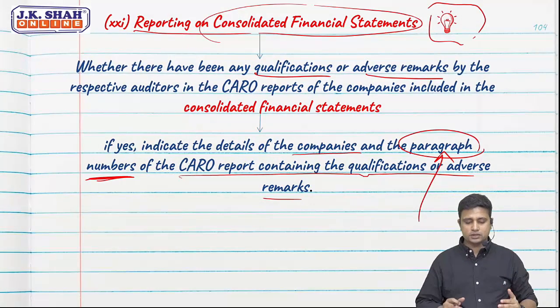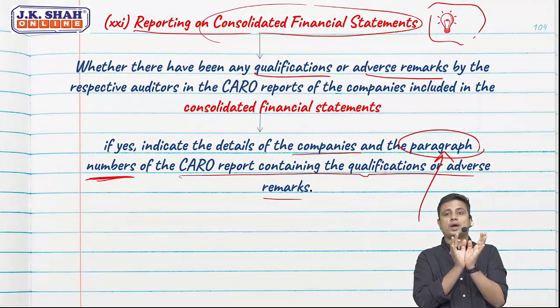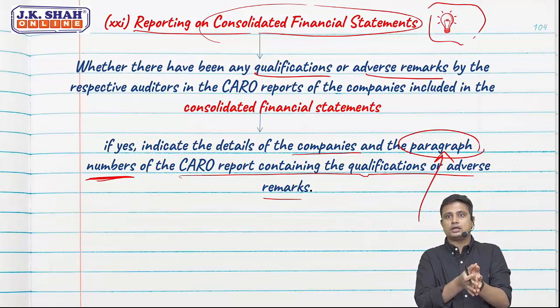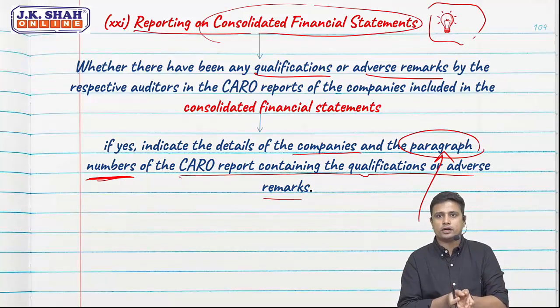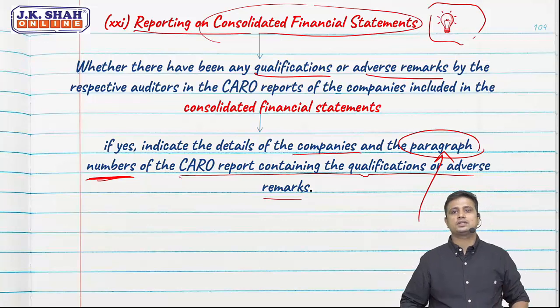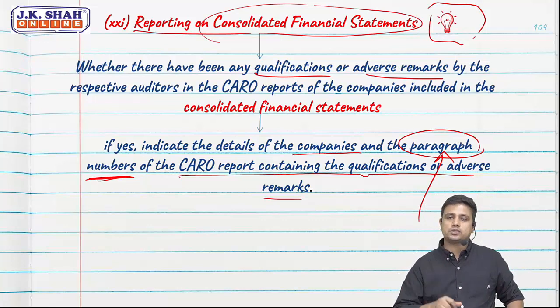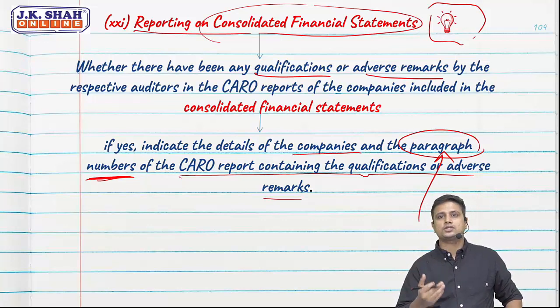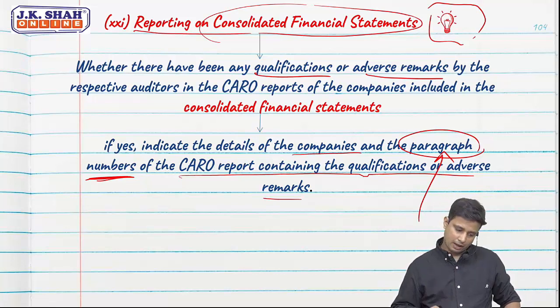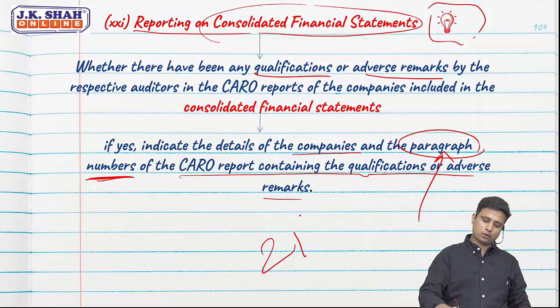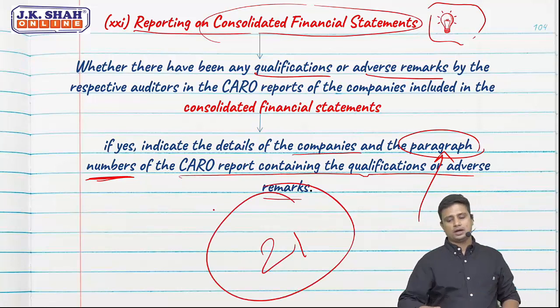What is an adverse remark? Basically there was no requirement for a consolidated CARO, but now in case there is a misstatement in a subsidiary's CARO, if there is an adverse or qualified remark, then we need to indicate the same in the holding company's CARO. So with this we are done with all the 21 points of CARO.